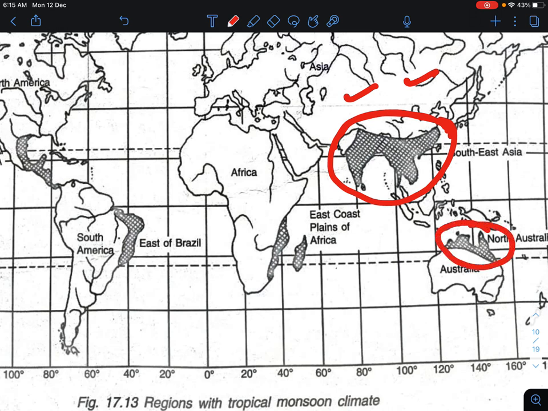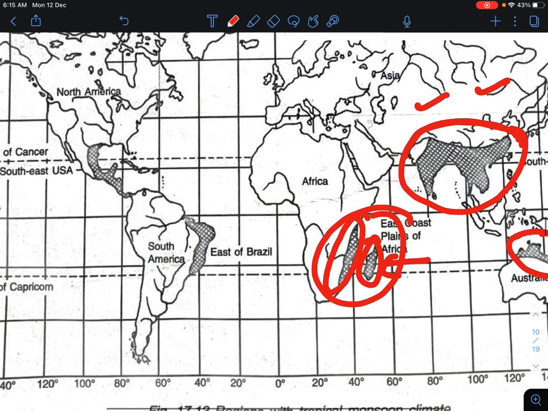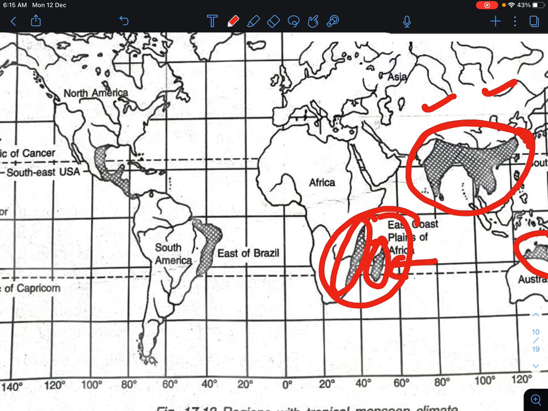And this is Madagascar. In Africa, this is the part of East Africa, and Madagascar. And in South America, we will see eastern Brazil, this part is eastern Brazil, which comes under the tropical monsoon.